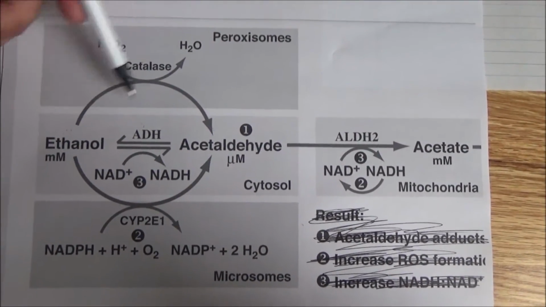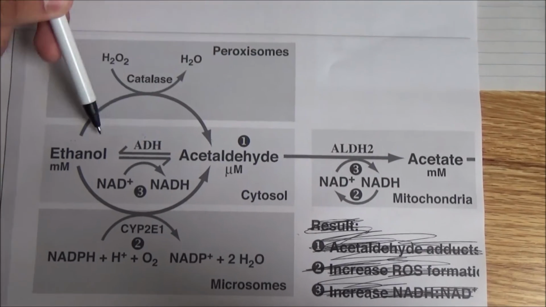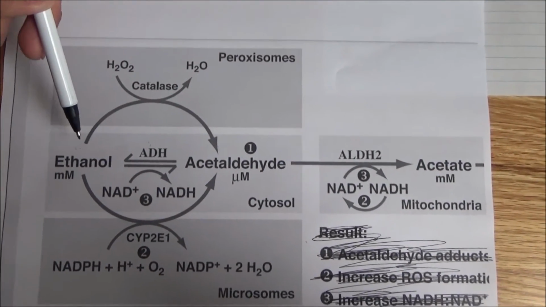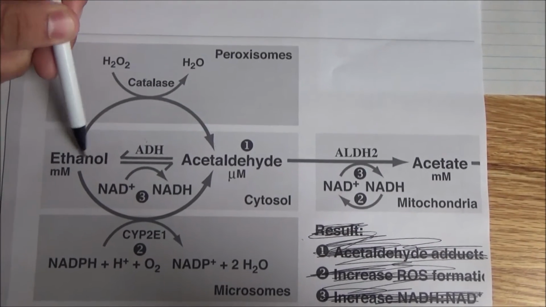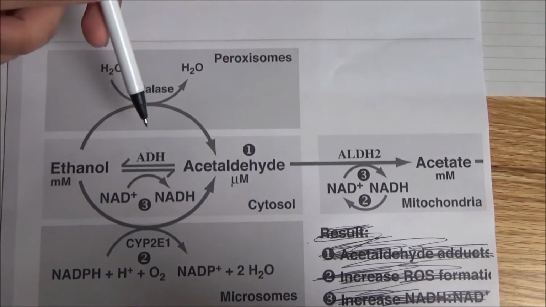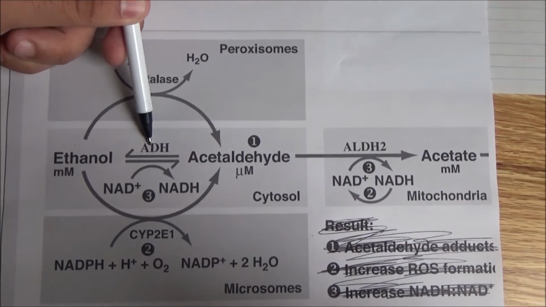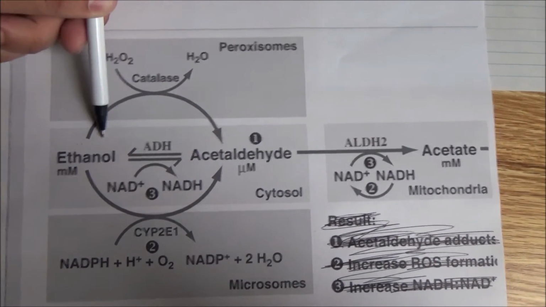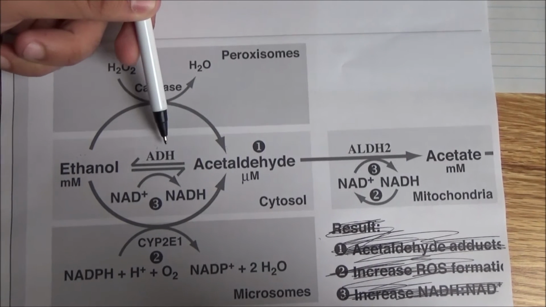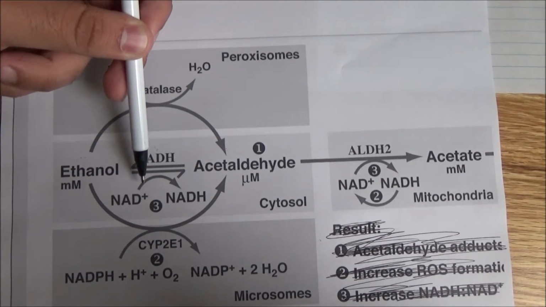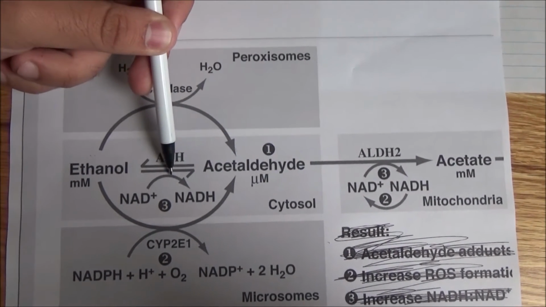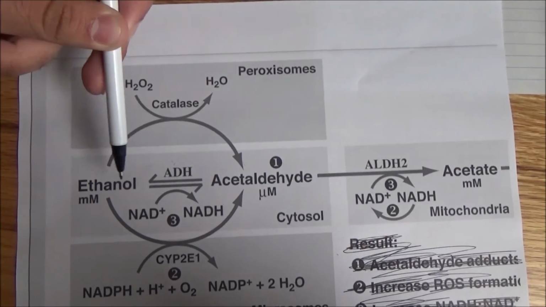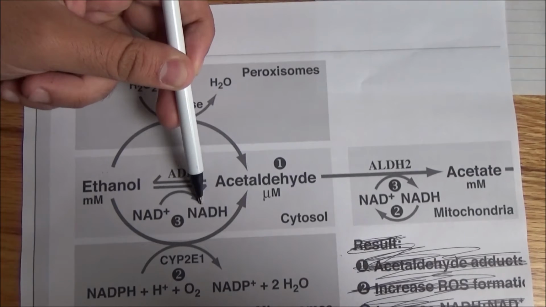So just focus on these three things for now, and just this line for now, basically, of all this stuff. I'm going to go over it slowly. Here we have ethanol to acetaldehyde. How is that happening? We have an enzyme called ADH, alcohol dehydrogenase, turning ethanol into acetaldehyde. While this reaction occurs, we have NAD+ being converted to NADH. So this reaction doesn't occur without this happening as well.